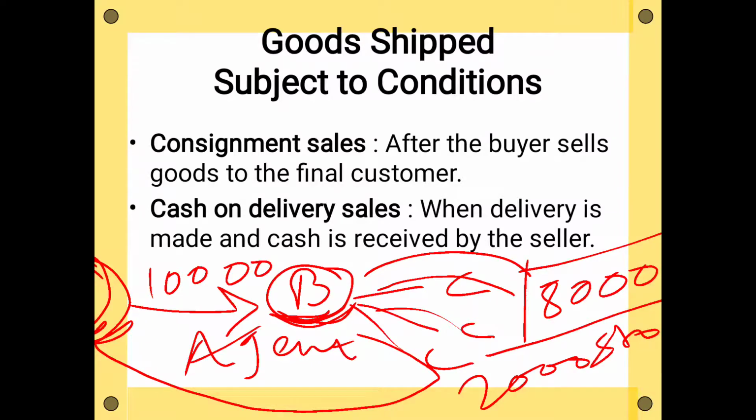So when the goods will be sold by B, now in this example B has sold only 8,000 rupees goods. So revenue can be recognized only for this 8,000 and not for this 2,000, right? Now next example, cash on delivery sales. When delivery is made and cash is received by the seller, then only the revenue can be recognized in the